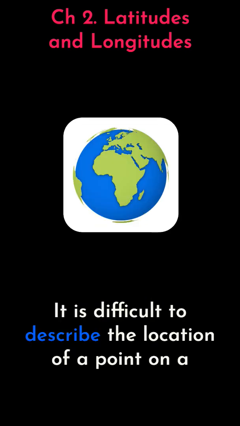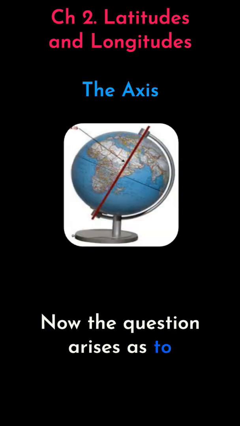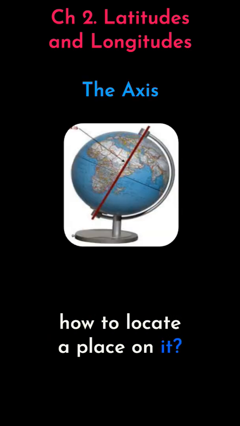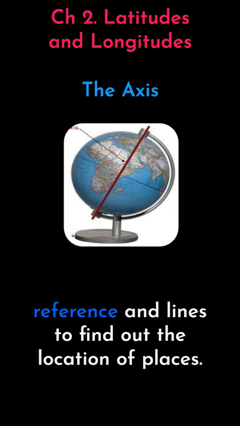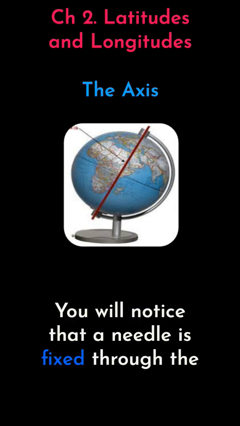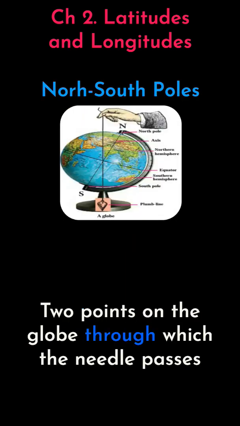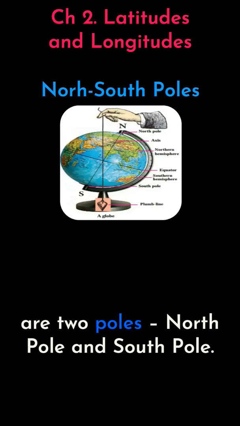It is difficult to describe the location of a point on a sphere like the Earth. Now the question arises as to how to locate a place on it. We need certain points of reference and lines to find out the location of places. You will notice that a needle is fixed through the globe in a tilted manner, which is called its axis. The 2 points on the globe through which the needle passes are the 2 poles, North Pole and South Pole.